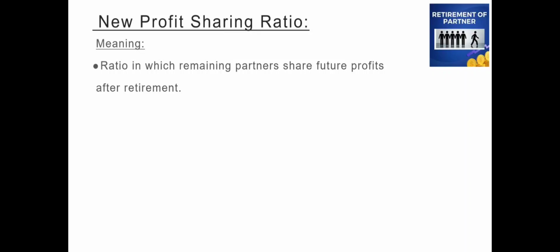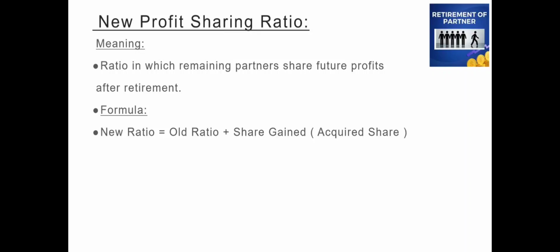So the formula to calculate the new profit sharing ratio is: new ratio is equal to old ratio plus share gained, or we can call it acquired share.